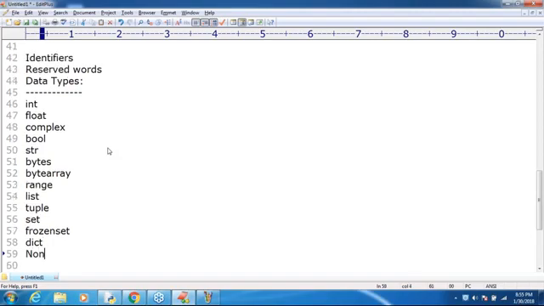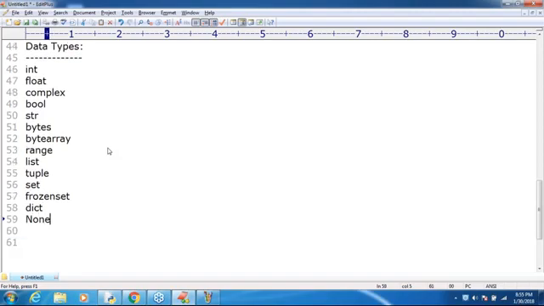Dictionary, and then none. So in Python, what are the various inbuilt data types? These are the 14 inbuilt data types. Integral values int, floating point values float, complex numbers complex, logical values true or false boolean, and str if you want to represent string values. Bytes means a group of byte values. Byte array is also the same, but there is a difference. Range means to represent a range of numbers.